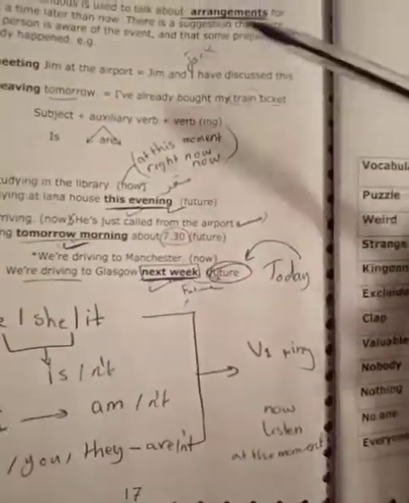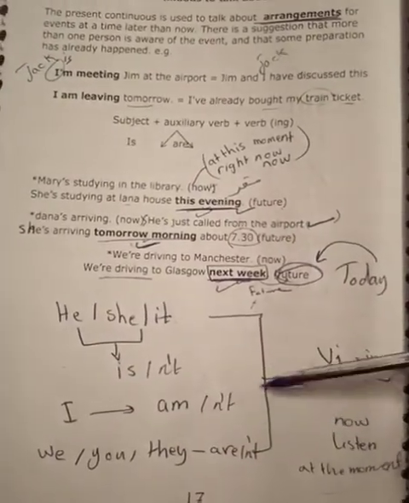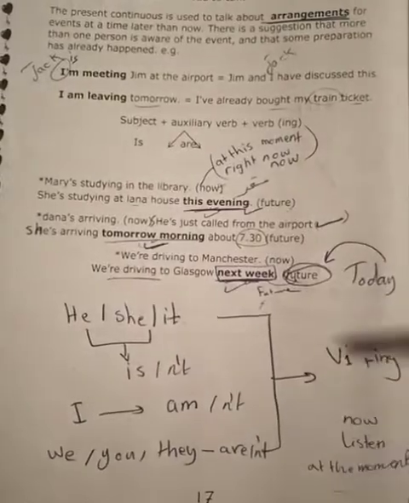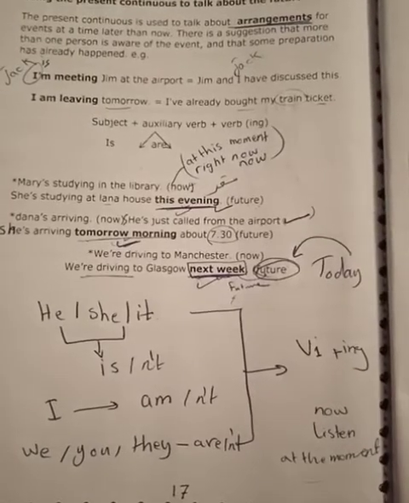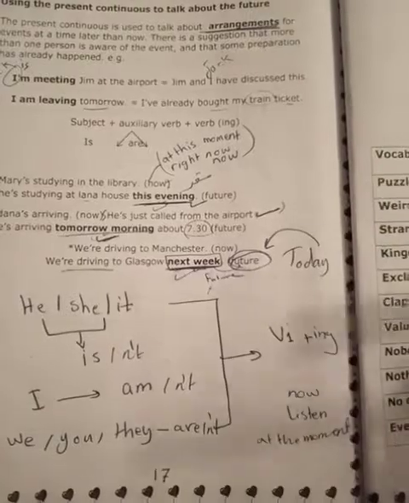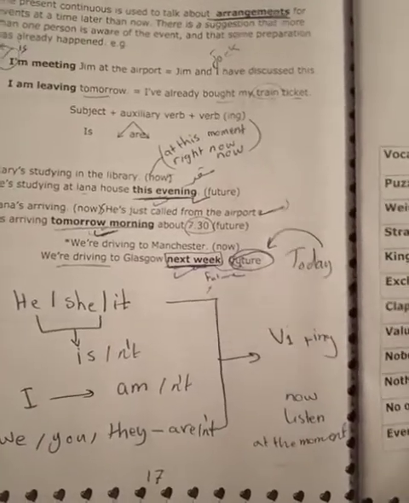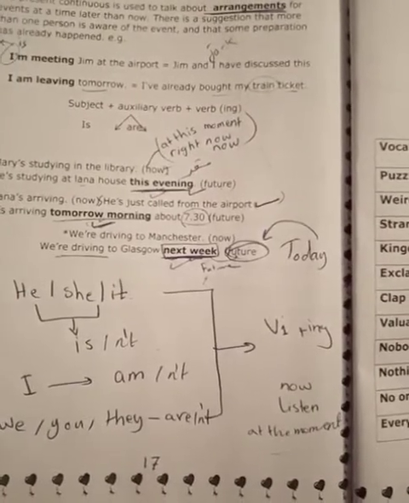So in our lesson, as we said before, you have the same structure as the present continuous. But if you use now, at the moment, right now, if you are talking about something happening now, that means we are talking about the present continuous now.